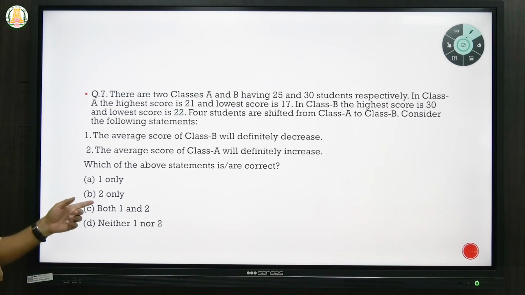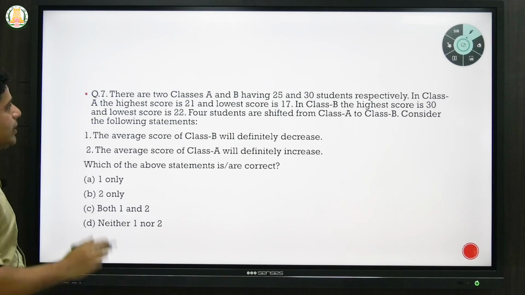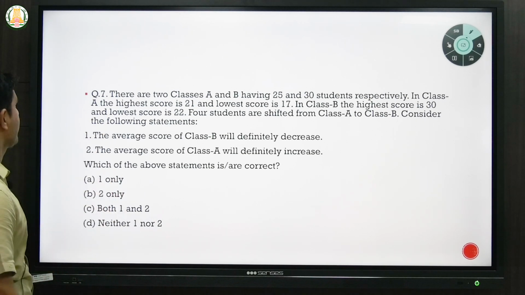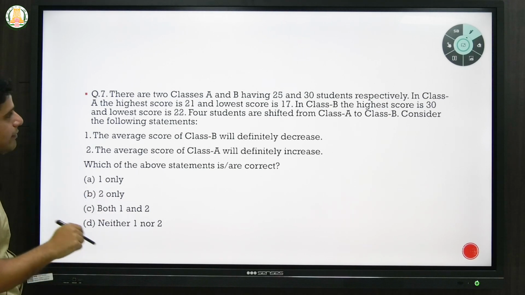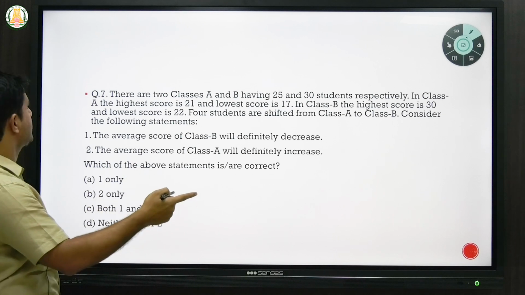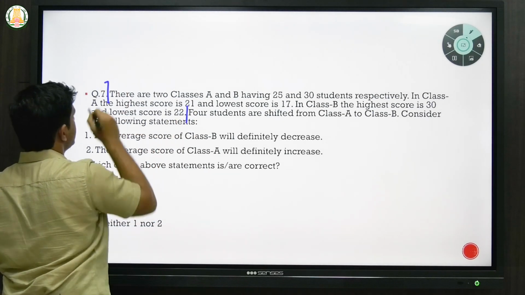Okay, let's go for this question. So what it says, there are two classes A and B having 25 and 30 students respectively. In class A, the highest score is 21 and the lowest score is 17. In class B, the highest score is 30 and the lowest score is 22. Okay, so now we'll just put this into figures.